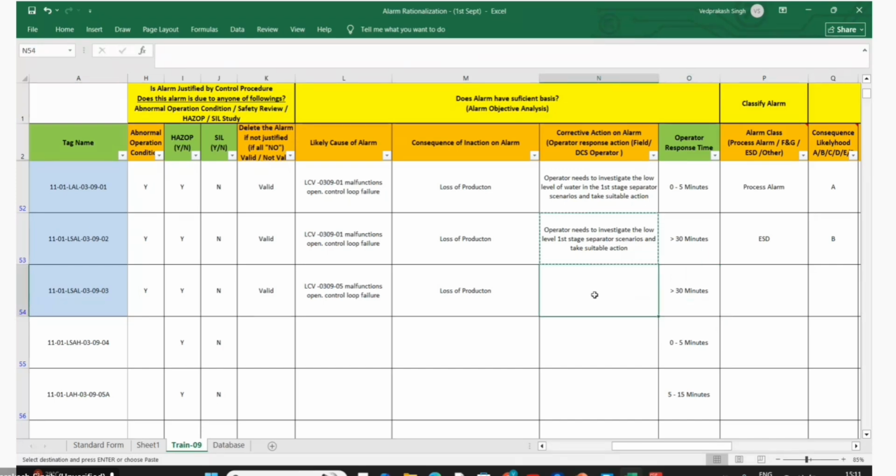So here, what is the action? Operator needs to investigate the low level in the first stage separator and take the suitable action to restart. Correct. This is for the restarting. And operator has got 30 minutes, right? Yeah. Correct.